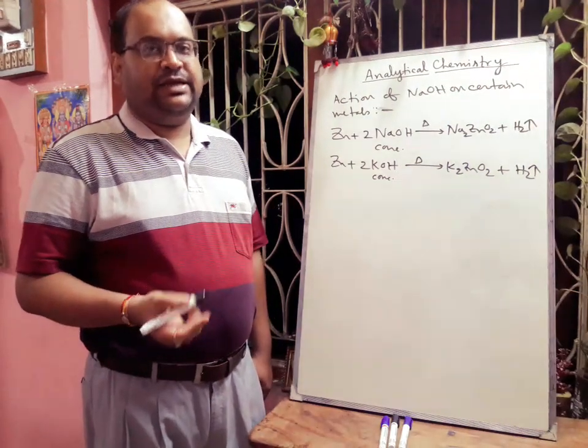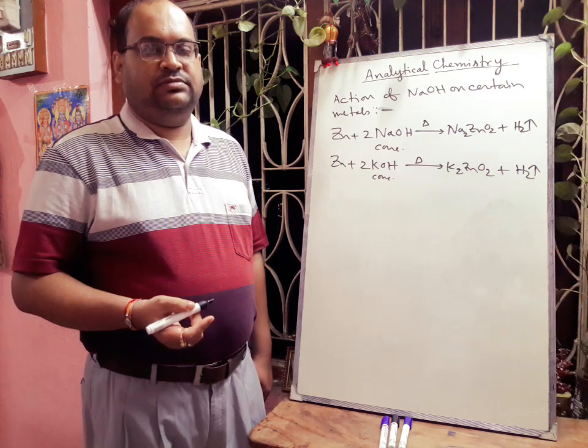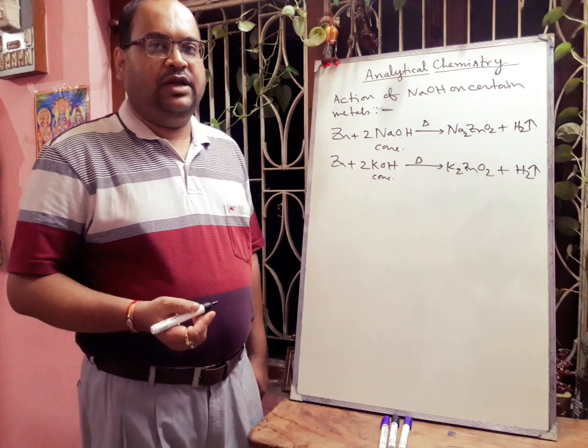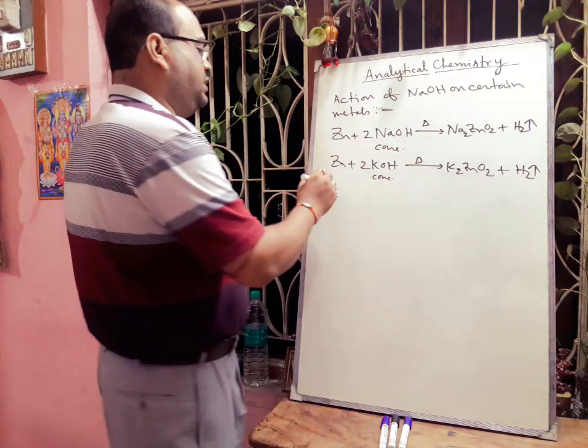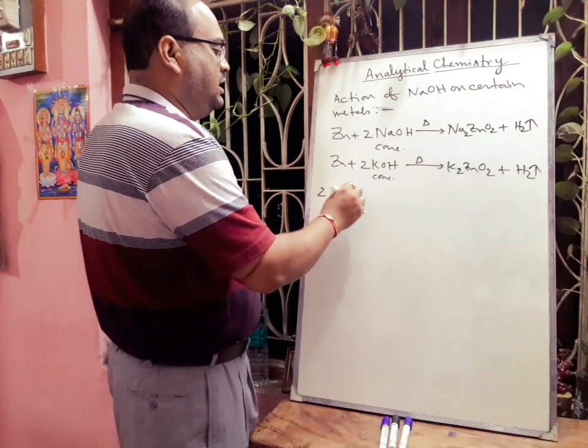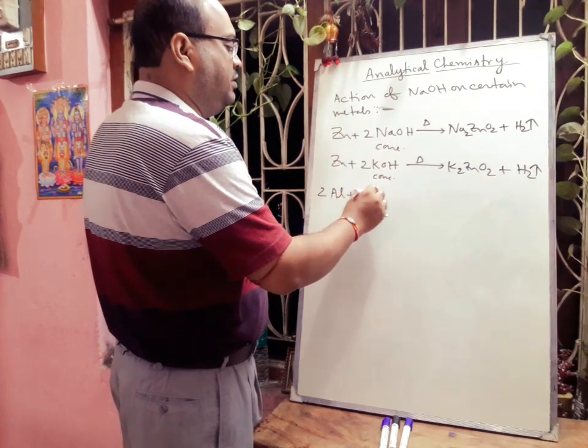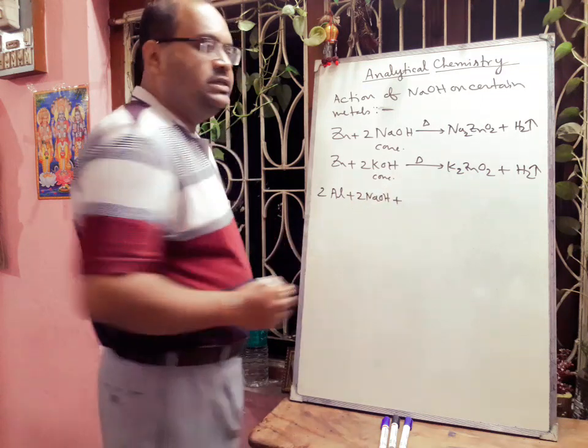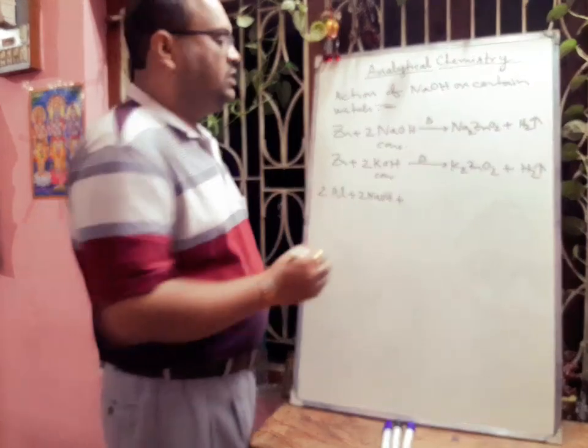Next, we will take another metal, that is aluminium. In case of aluminium, it will also react with sodium hydroxide, 2Al reacting with 2NaOH. Here one thing is required, that is water, 2H2O.